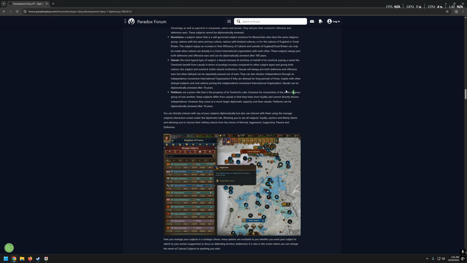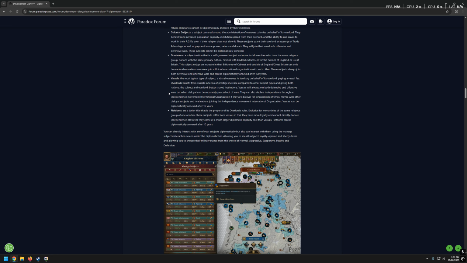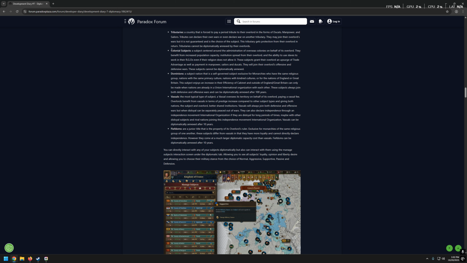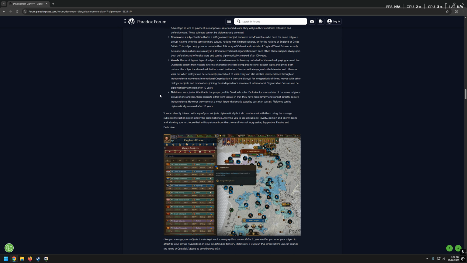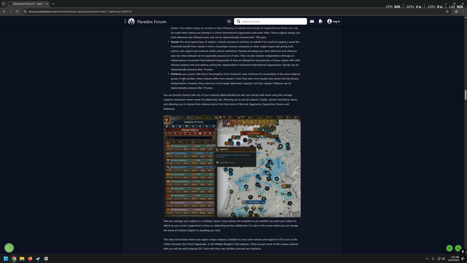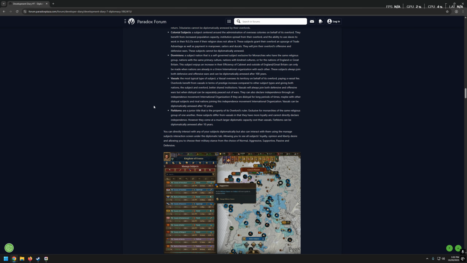Yeah, okay. Vassals can be diplomatically annexed after 10 years only. Okay, that's cool. I assume that's gonna be the most common type of subject, alongside colonial subjects, I guess. Fiefdoms, that's the last type of mentioned subject.